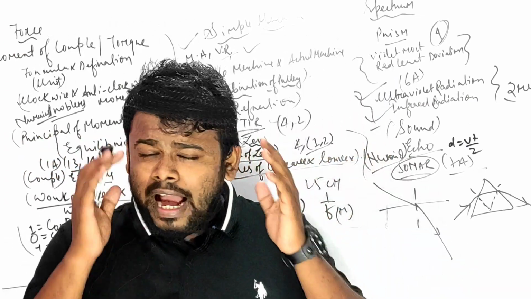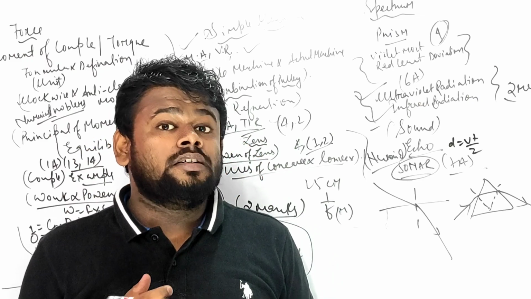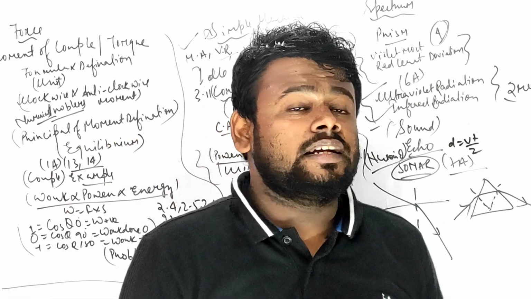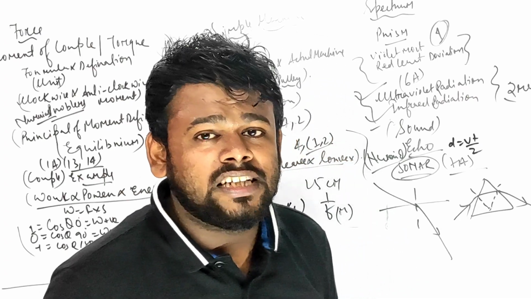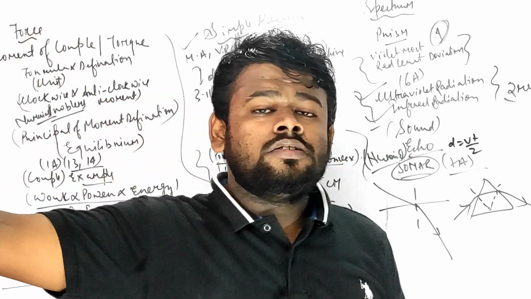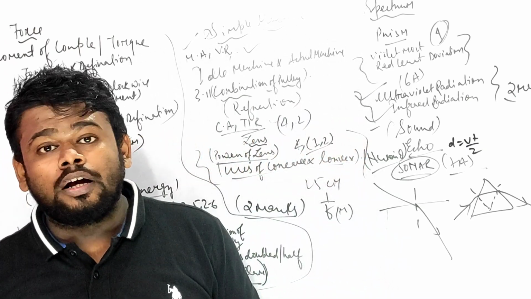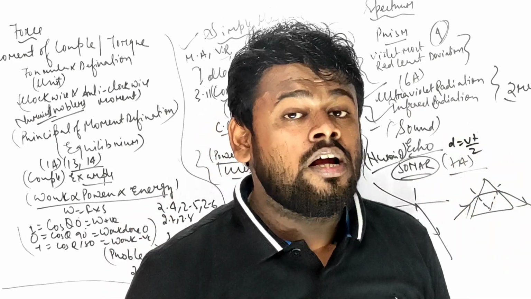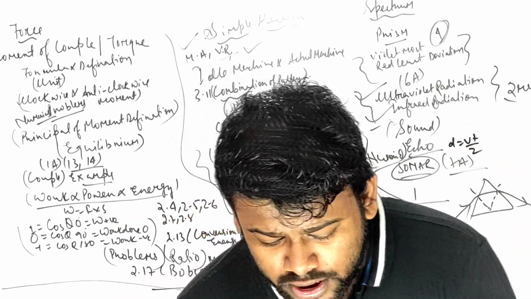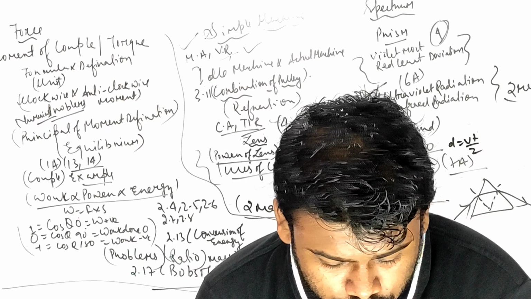In case of sound, sound below 20 hertz, which we cannot hear, is known as infrasonic. And if there is sound of more than 20,000 hertz, which kind of sound is that? Very, very important. These are the one mark questions.